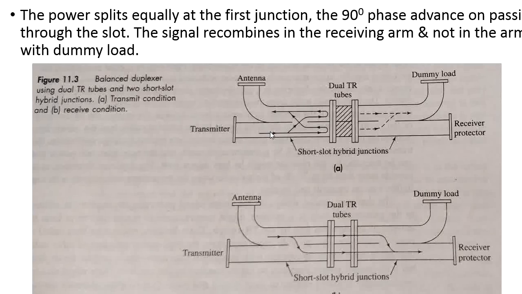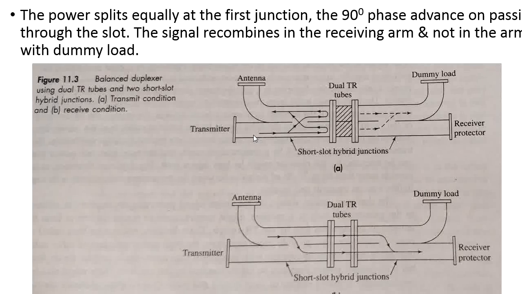First, in the transmitter part, let me consider the signal I am going to transmit through the antenna. At that time it will allow the signal through the waveguide of the transmitter part of the duplexer, and the TR switch will act as a breakdown. Breakdown means there will be no linkage between the transmitter part and the receiver part.